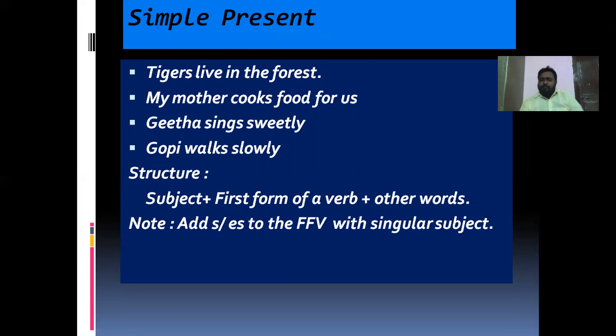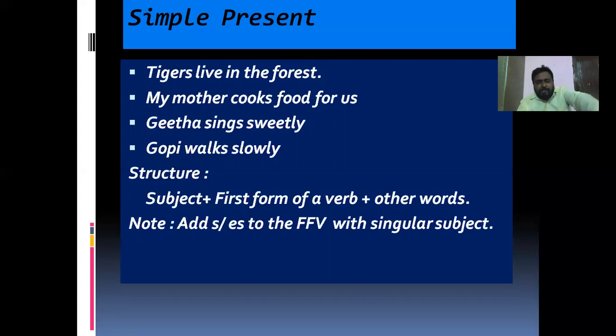It means that if the subject is third person singular, then we have to add s or es to the first form of a verb. What are the third person singular subjects? We have to know them, and when we have to add and when we should not add. If the subject is a singular noun, then we have to add s or es to the first form of a verb.